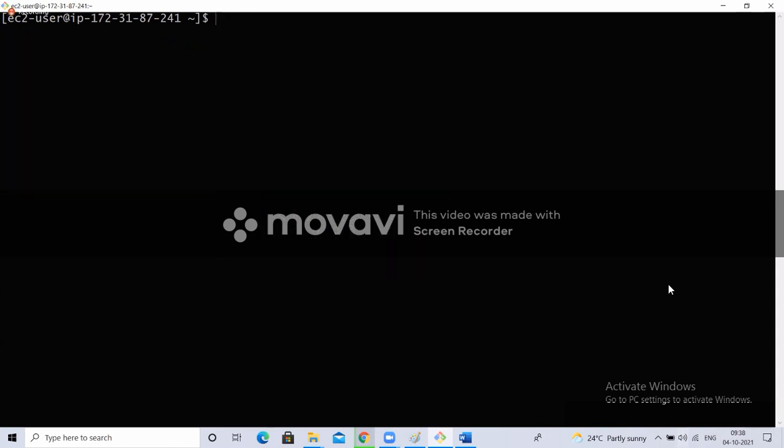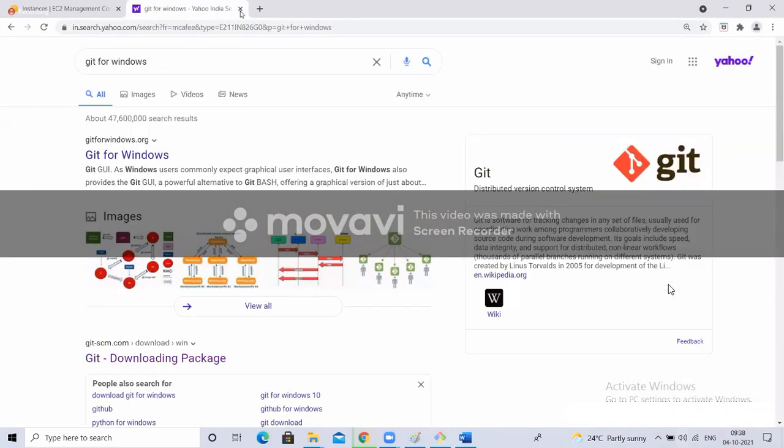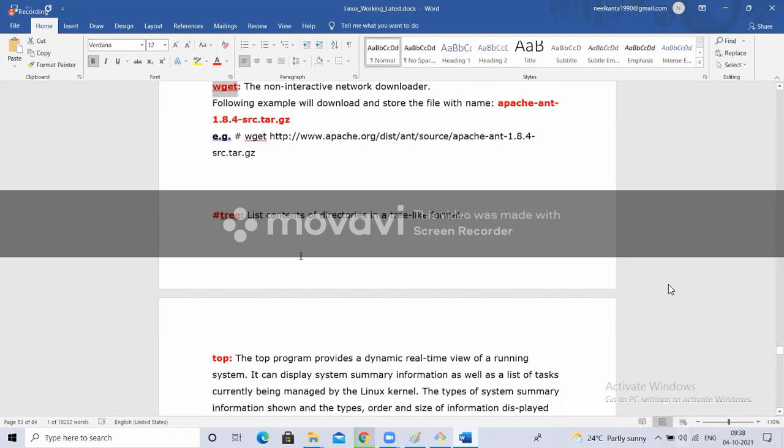Yum is a command we use regularly, so don't worry. I'll show you. Just remember, wget is to download something. Yum is for installation. By default, it will download from external packages. Sometimes we have to download and install, and we'll discuss that later. Yum is for installation. Wget is for download. Okay, fine.